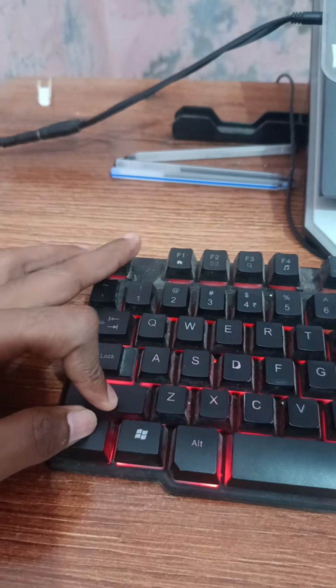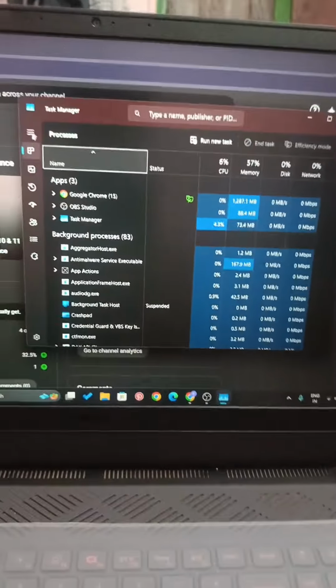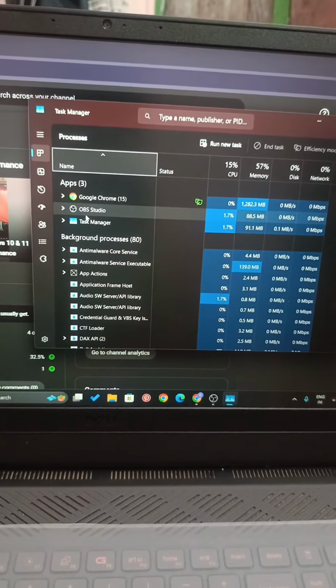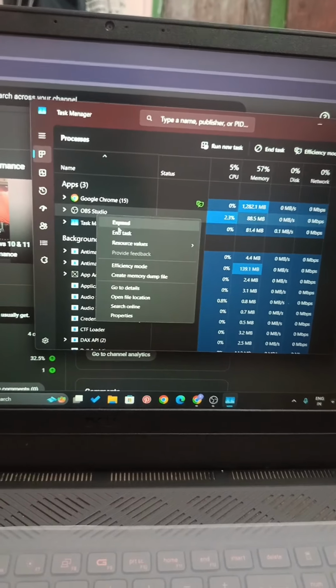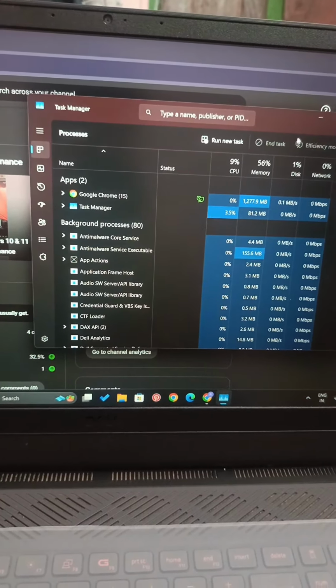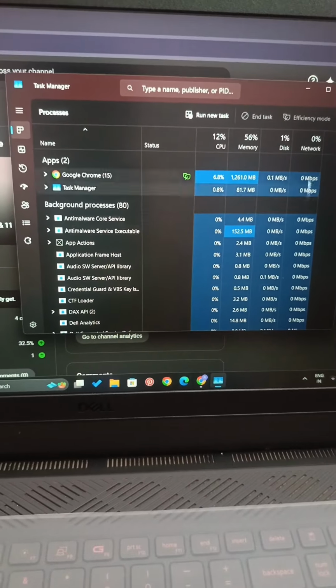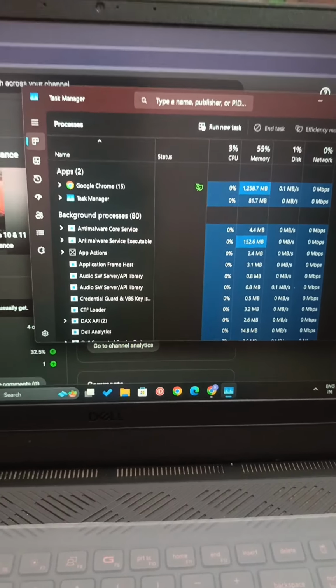Instead, press Ctrl, Shift and Escape to open Task Manager. Select the app that is not responding and click End Task. This closes only the problem app, not the entire system.